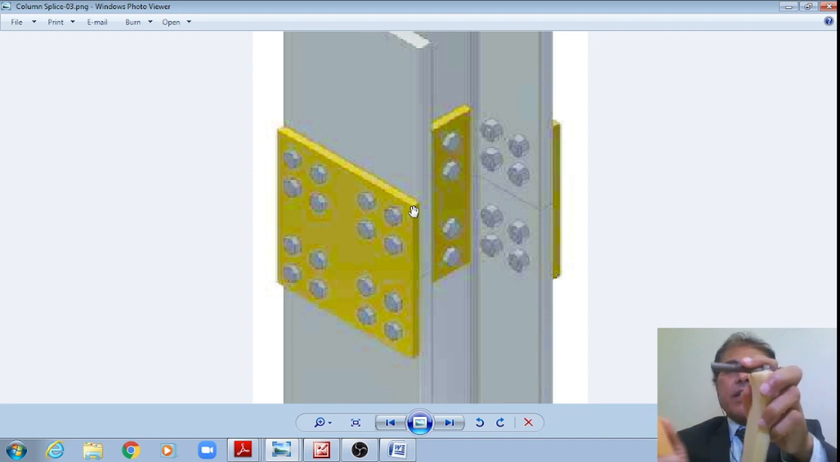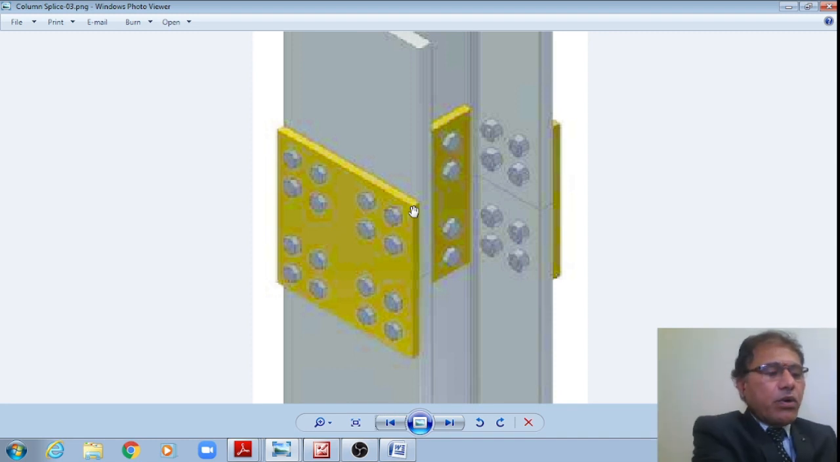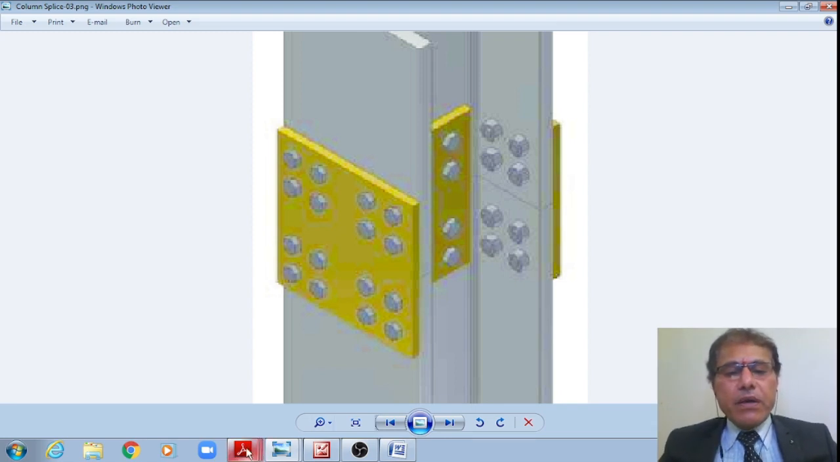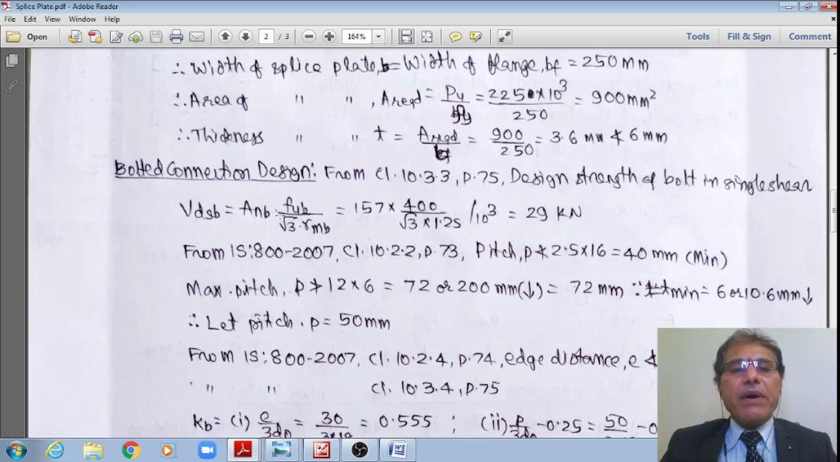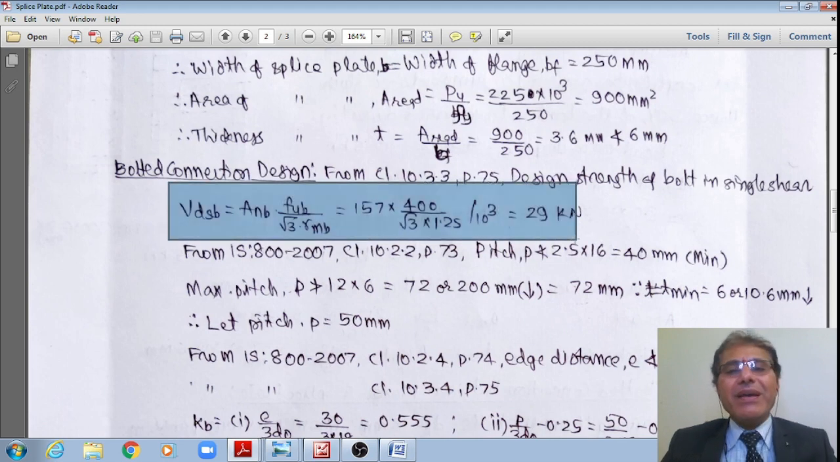Hence, the strength of the bolt in single shear is now given by this formula: VDSB is equal to A and B multiplied by NN, where NN is equal to 1, multiplied by design shear stress FUB divided by root 3 gamma MB. Substituting the numeric values, I'll get 1 multiplied by 157 multiplied by 400 divided by root 3 multiplied by 1.25, and the denominator will be 10 to the power 3. It works out to 29.60 kN for a 16 mm diameter bolt in single shear, right.